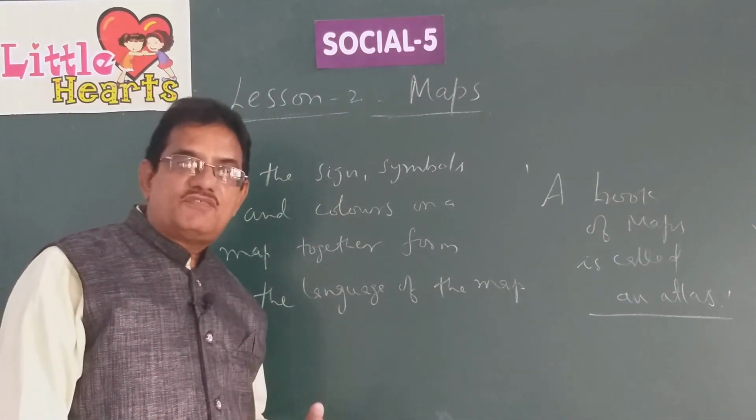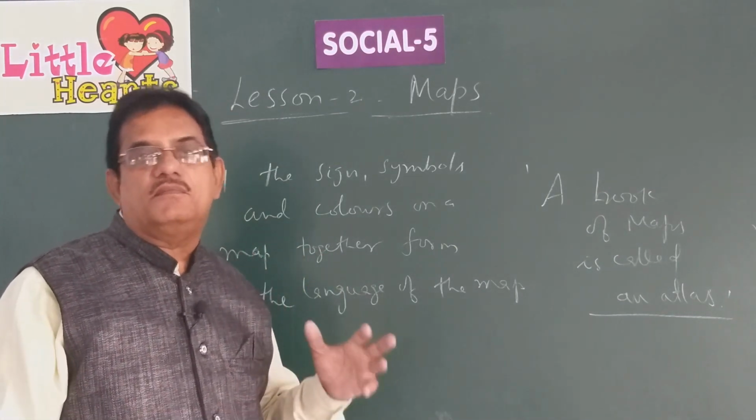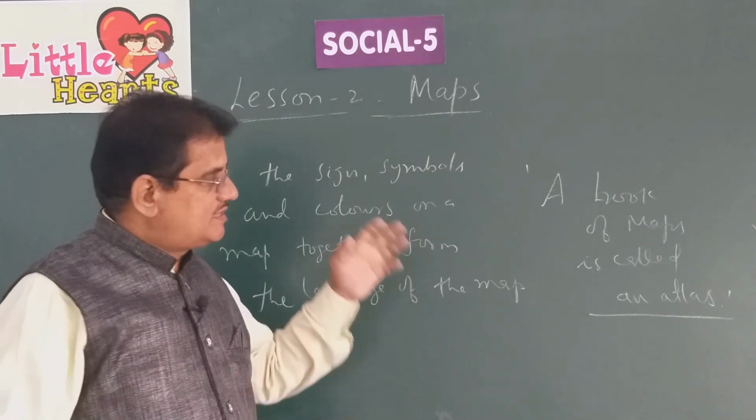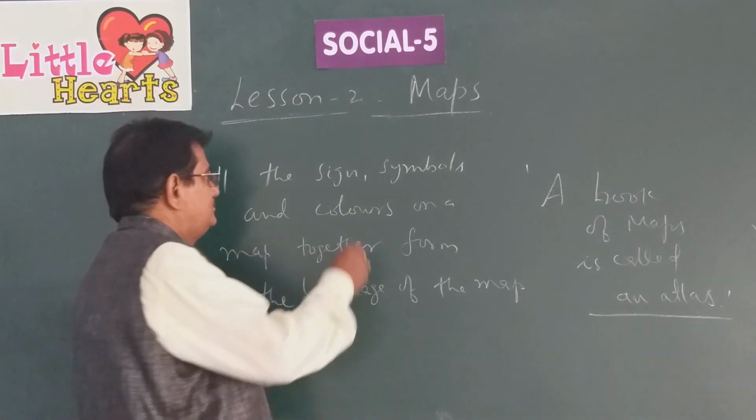So when you understand this language of the map, only then can you use any map properly. There are certain symbols, certain colors, and certain signs used.